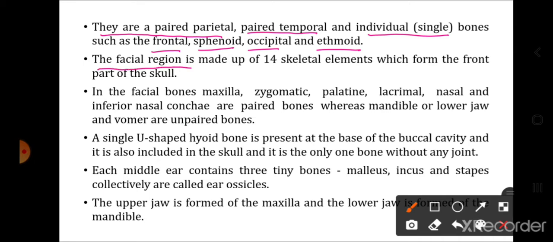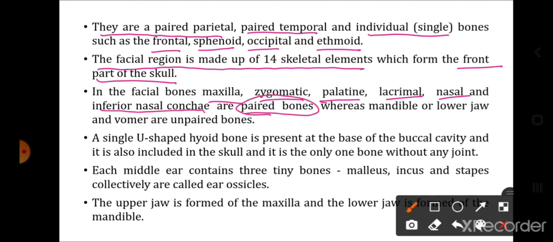The facial region is made up of 14 skeletal elements which form the front part of the skull. So the front part of the skull is formed by the 14 bones called the facial bones. Which bones are included in facial bones? The maxilla bone, zygomatic bone, palatine bone, lacrimal bone, nasal bones and inferior nasal conchae. These are the paired facial bones. And the mandible or lower jaw and vomer are the unpaired bones.